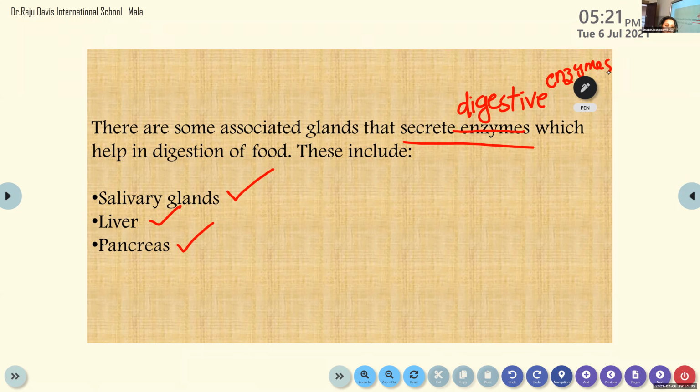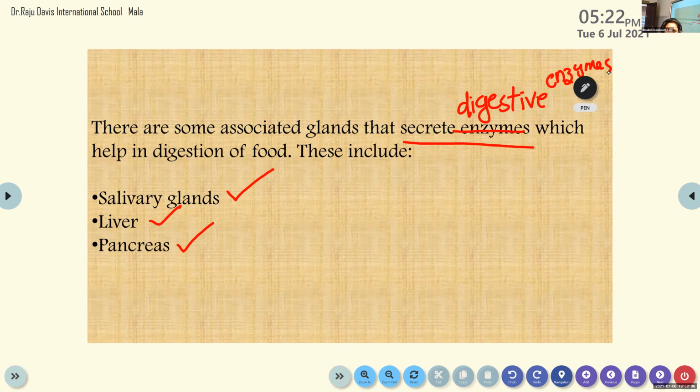And what is the function of these glands? I will ask a question. One minute. Here, some of them are Sian, Fatima. What is the function of these glands? Salivary gland, digestive juices. Sian, yes, ma'am. They secrete the digestive juices. And what is the use of digestive juice? They help in digestion of food. Yes, it helps in the digestion of food.